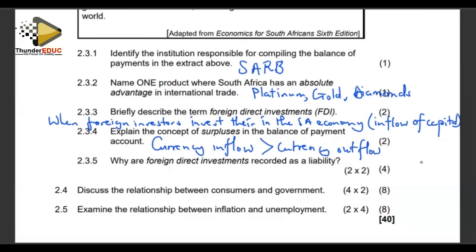Right. Why are foreign direct investments recorded as a liability? It is a liability because this investment will have to be paid back.